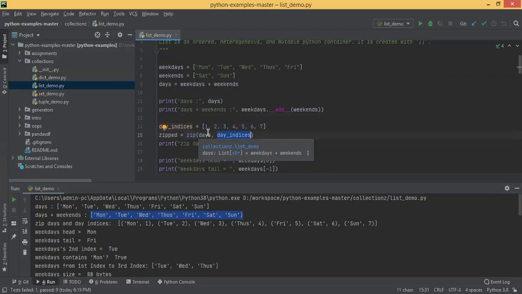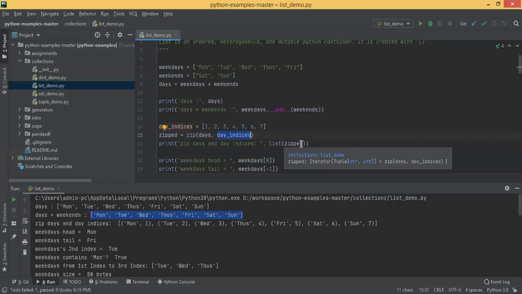Okay, so in the next statement you have printed zip of days and day indices, and you are basically saying list of zip. So what is it doing? Otherwise, if you don't call list of zip, what will it print? I think it will create a dictionary.